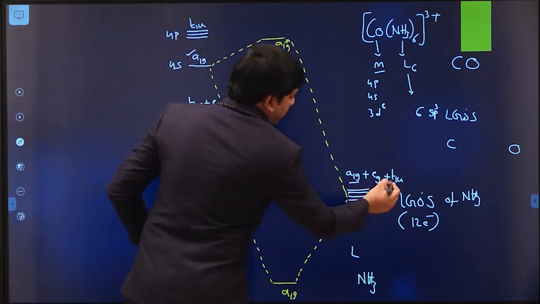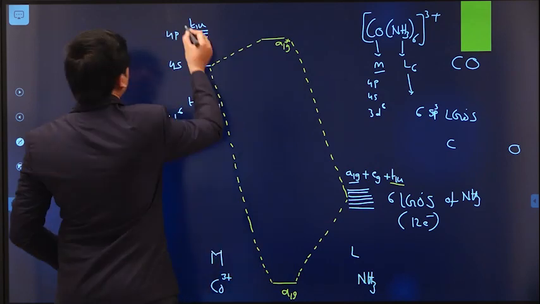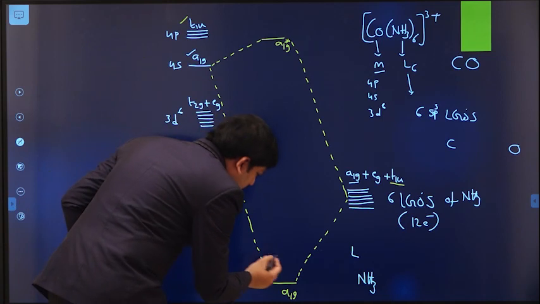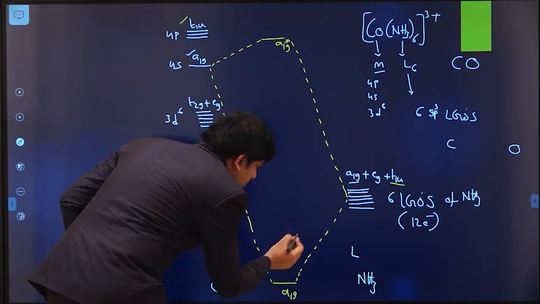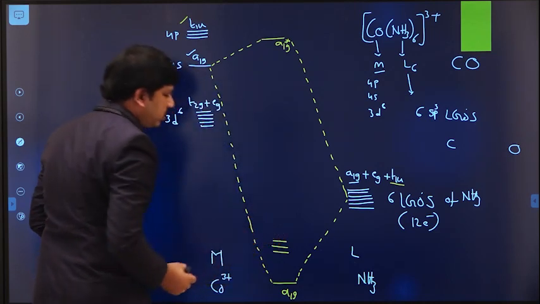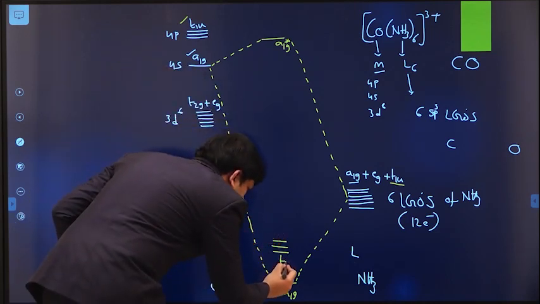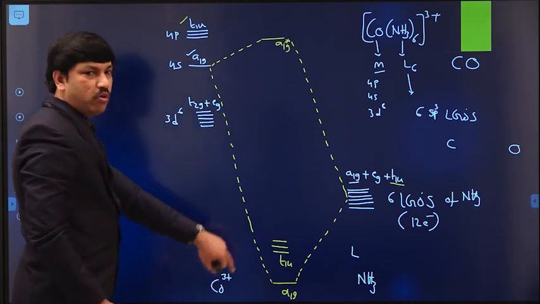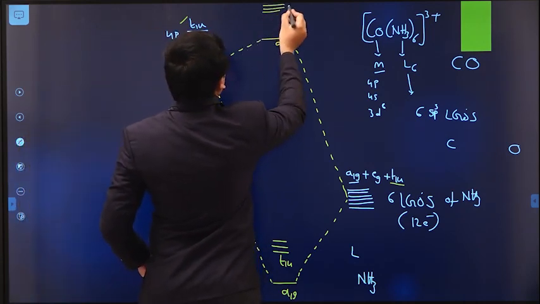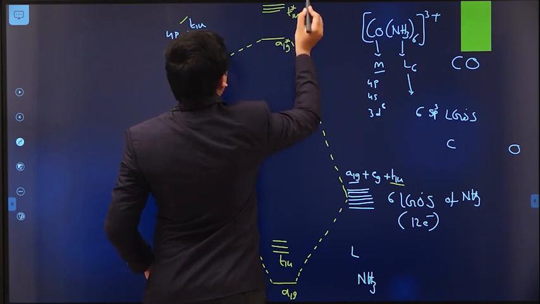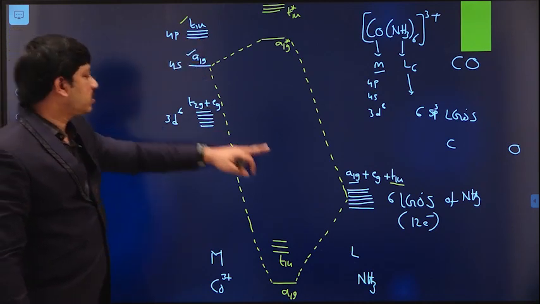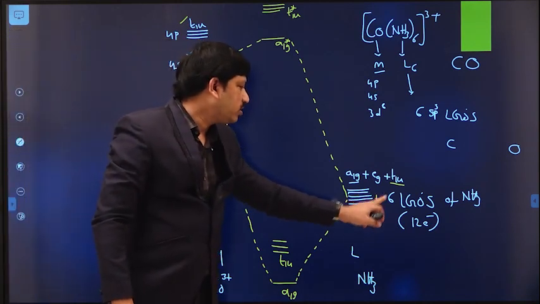Then here we have T1u symmetry, and here also we have T1u symmetry. Okay. So these are the T1u bonding levels and T1u star anti-bonding orbitals. That means here we have 3 orbitals, and here also we have 3 orbitals having T1u symmetry.